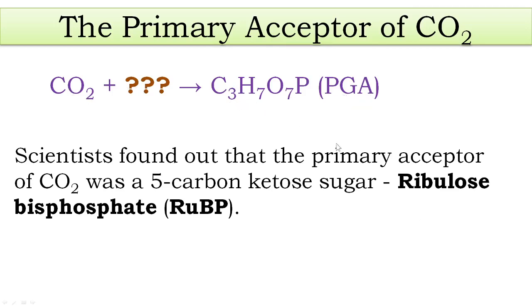Okay, so it is a very important name you have to remember. Ribulose bisphosphate is the 5-carbon ketose sugar which acts as the primary acceptor of carbon dioxide within the plant. RuBP's full form is ribulose bisphosphate. You remember that, okay?